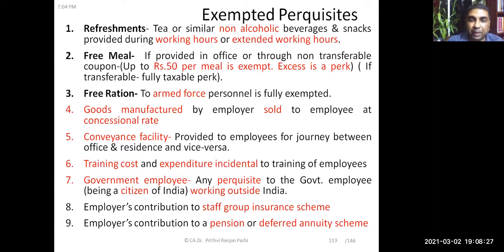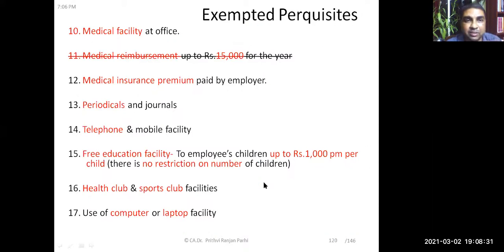Employer's contribution to a pension or deferred annuity scheme is exempted. Medical facility at the office is exempted. Medical insurance premium paid by the employer is exempted. Periodicals and journals supplied by the employer to the employee are exempted. Telephone and mobile facility is exempted.